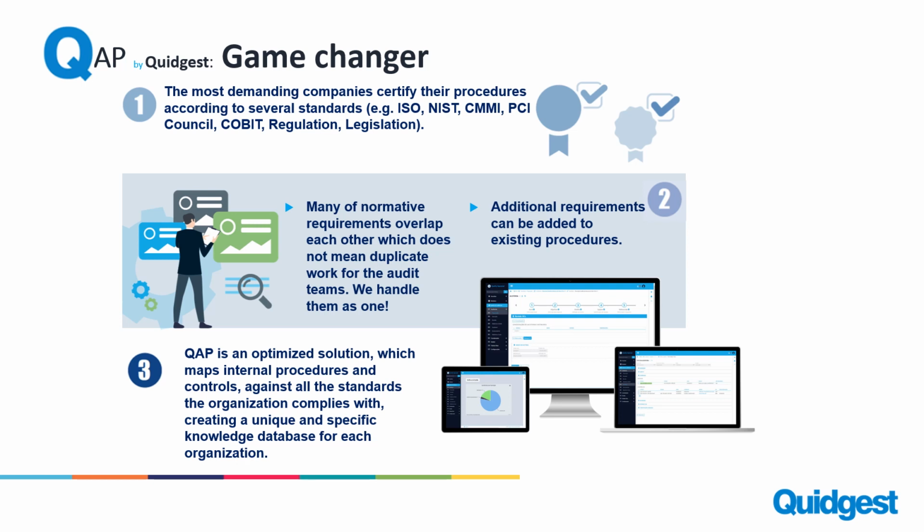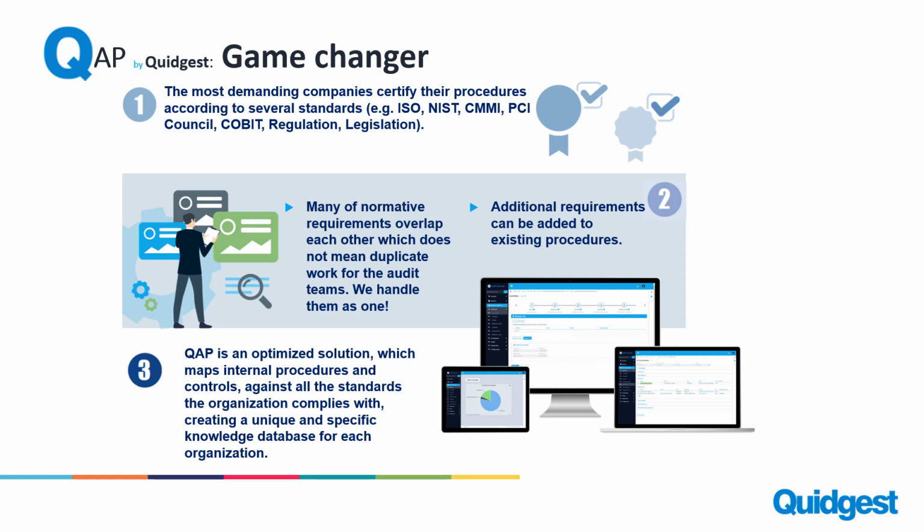First and foremost, today there are a lot of different standards with different procedures. We can have ISO, CMMI, PCI, regulation, legislation, COBIT. There are of course the ISOs. There are a lot of different procedures and standards that we need to comply with, and not all solutions are flexible enough to be independent of the referential they're using. That's one of the advantages.